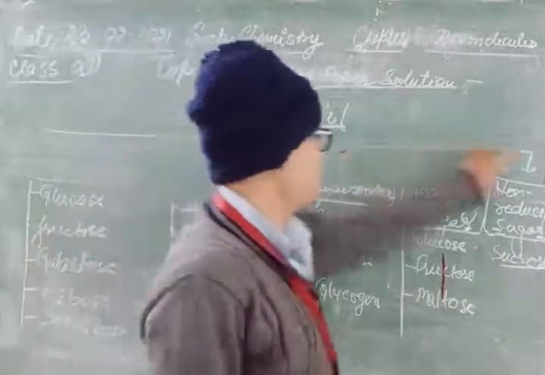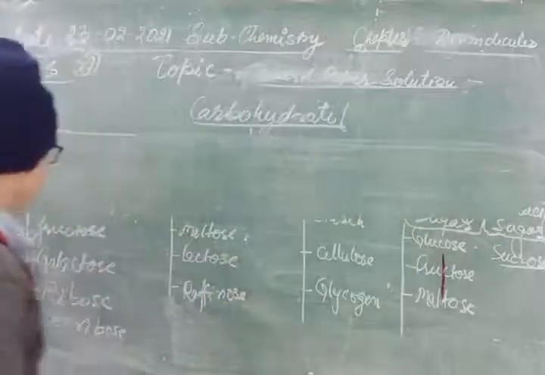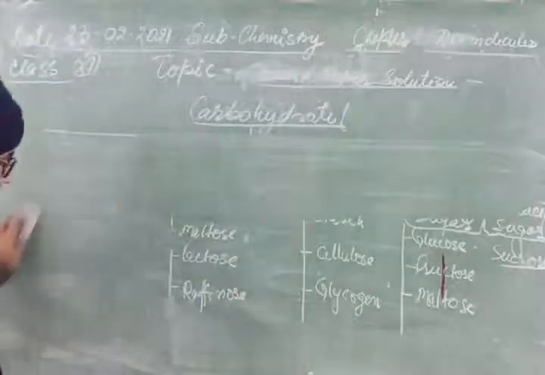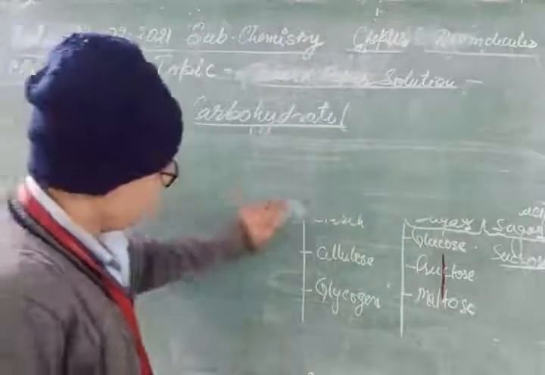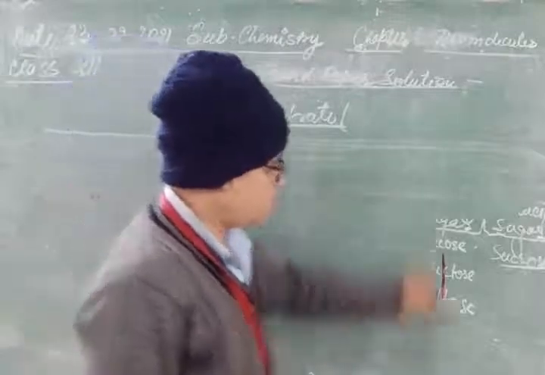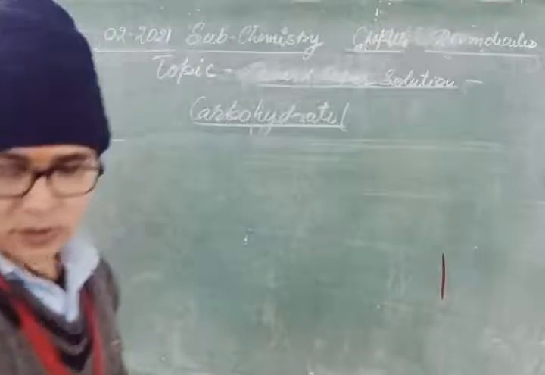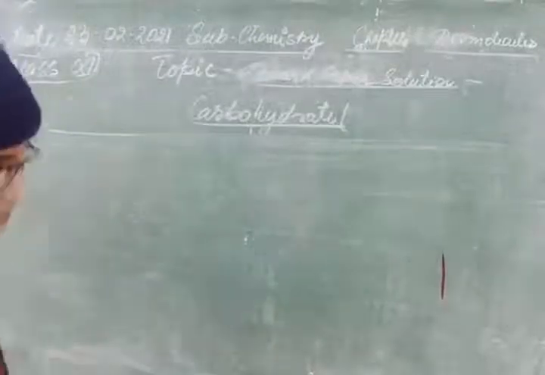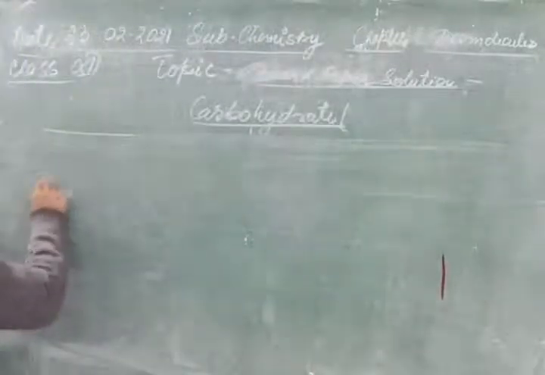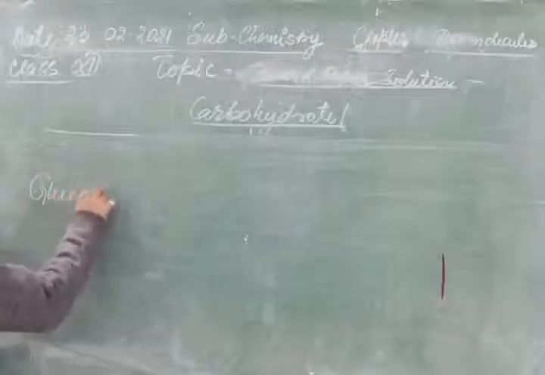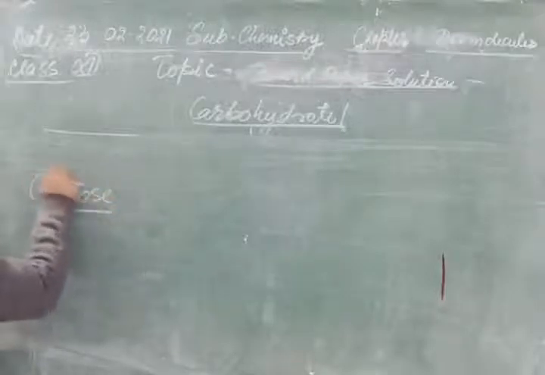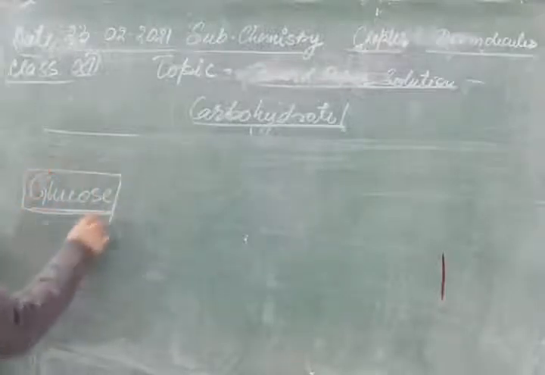Most of the questions are asked from glucose. All the reactions of glucose may be asked, so we will see glucose.